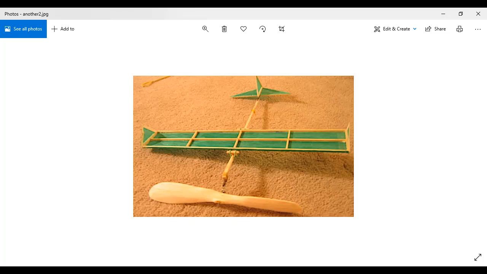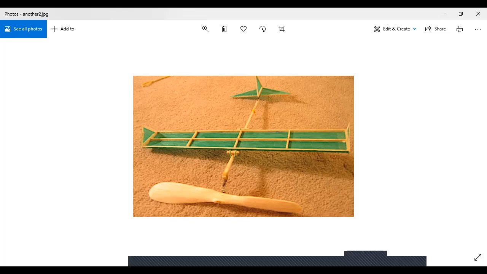Now, the real plane, if we talk about the real plane, it does not exactly look like this. It has a lot of machinery in it, a lot of heavy machinery. It's very big in size. But why are we calling this a model? Because it's very small, but it is representing that plane. When we look at this, we get to know that it looks like a plane and it is the model of a plane, right?